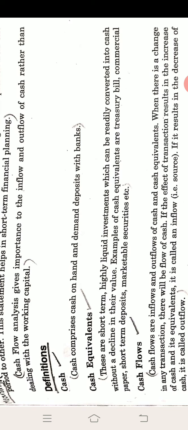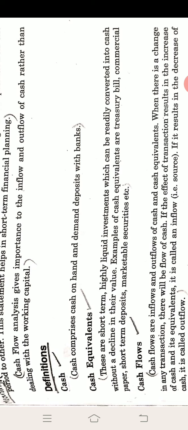Next is cash flows. What is the definition of cash flows? Cash flows are the inflows and outflows of cash and cash equivalents. Flow means it can be either inflow or outflow. When there is a transaction, there will be a flow of cash.